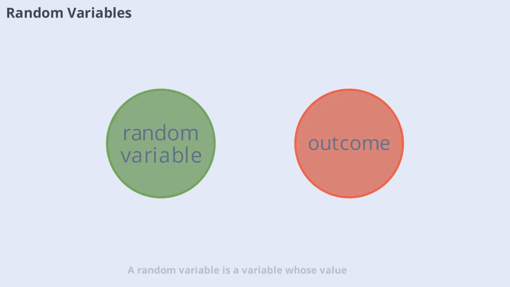A random variable is a variable whose value depends on the outcome of a random event. For example, the number of heads in 3 coin tosses is a random variable. Understanding random variables is key to working with probability distributions and more advanced topics.